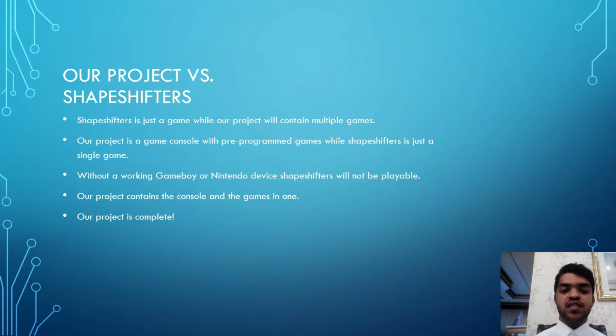Now, our project is better than the Shapeshifter because the Shapeshifter is just a single game, while our project contains multiple games. Our project will contain the actual game console with the games pre-programmed into it, while Shapeshifter is just a single game and a card that you can only play on a Game Boy or Nintendo device that allows you to play it. Our project contains the console with the games all in one. Basically, our project is complete, while Shapeshifter is not. It's just the game.